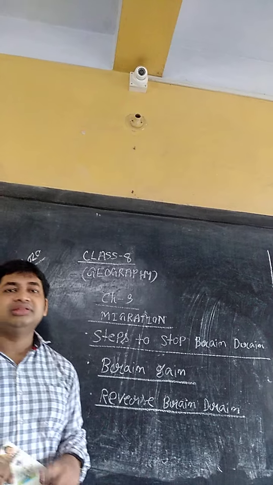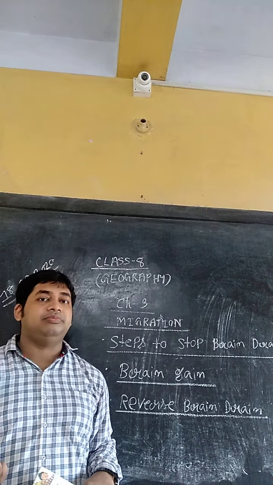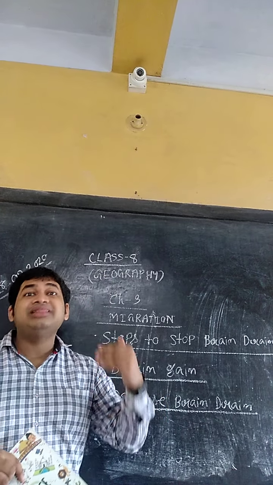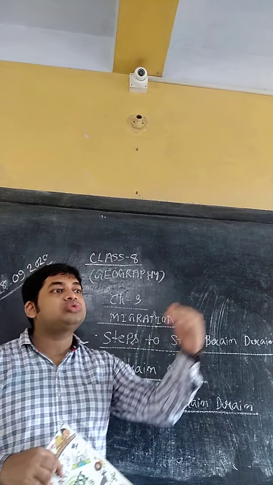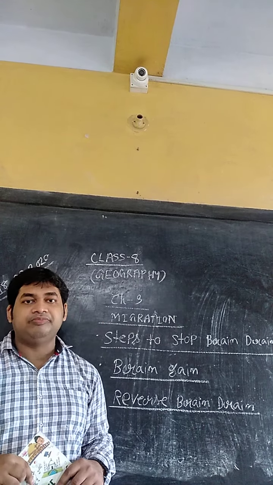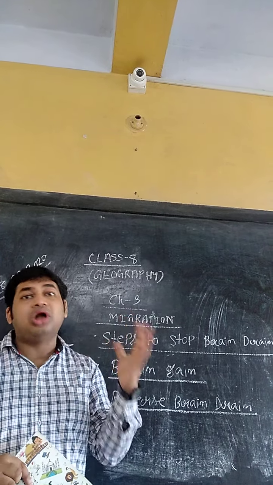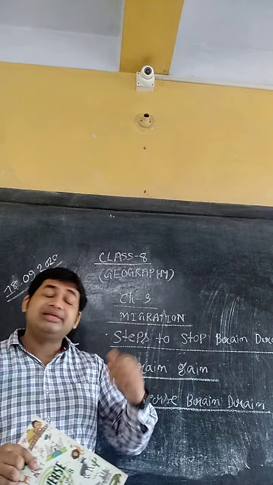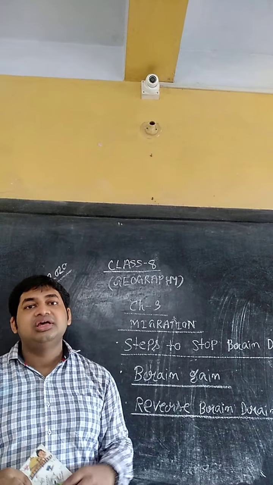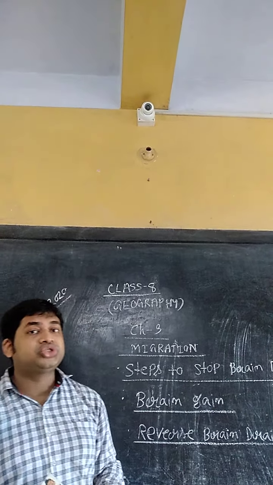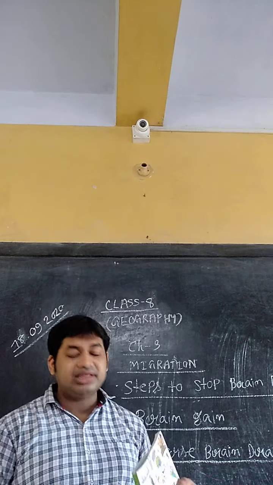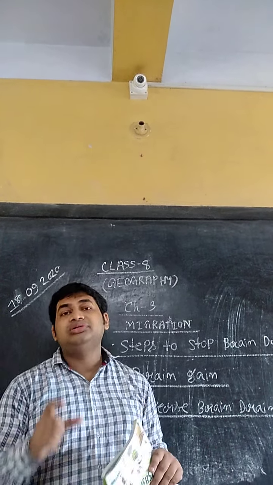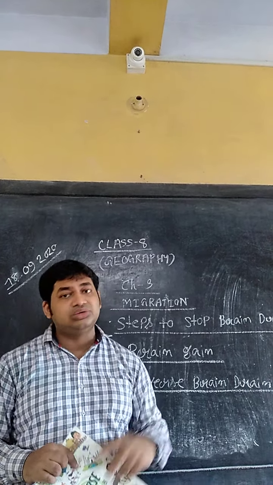So, what is migration? Migration is the movement of people from one place to another place. When people travel to move from one place to another, that is called migration. Migration does not take place only nowadays. It can take place from earlier times, from ancient times, when people used to live in the forest region. From that time only, migration has occurred.